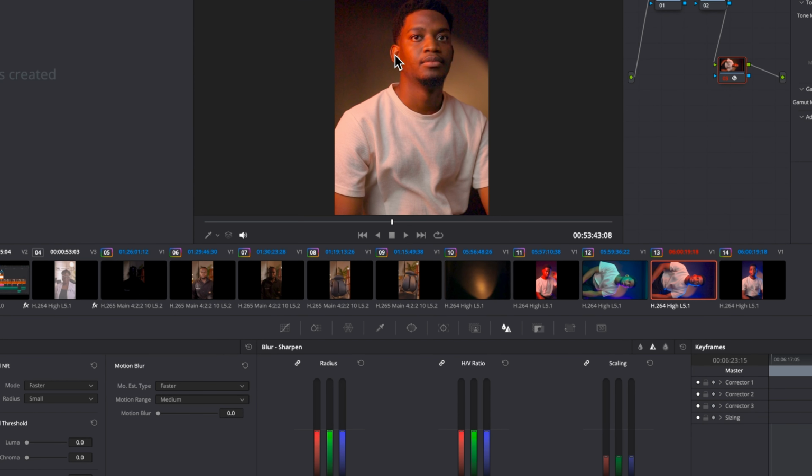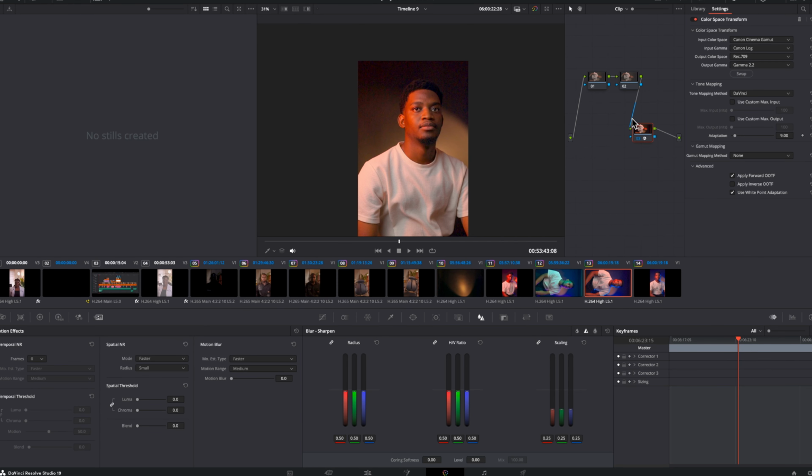Now you can see that this footage has a lot of noise, and you might ask, why did I put my color space transform in my last node? That is because we want that to be the last information that the footage receives before you export and process it. So every other thing that you do here will pass through this node and then go out when you export. So now let us do what brought us here, reduce the noise.